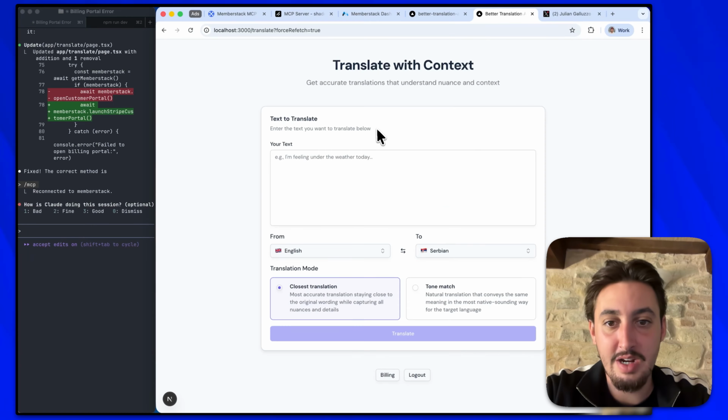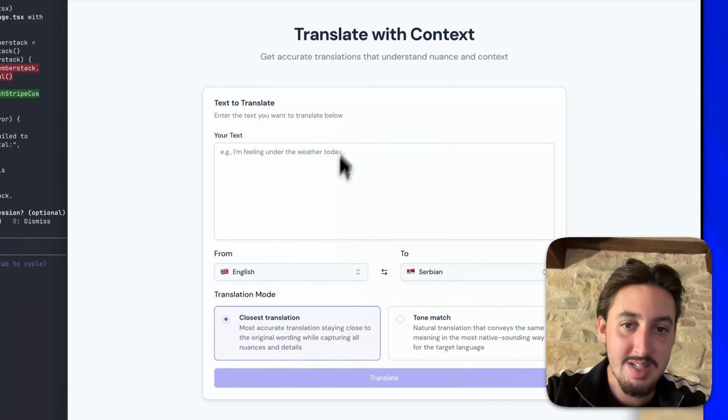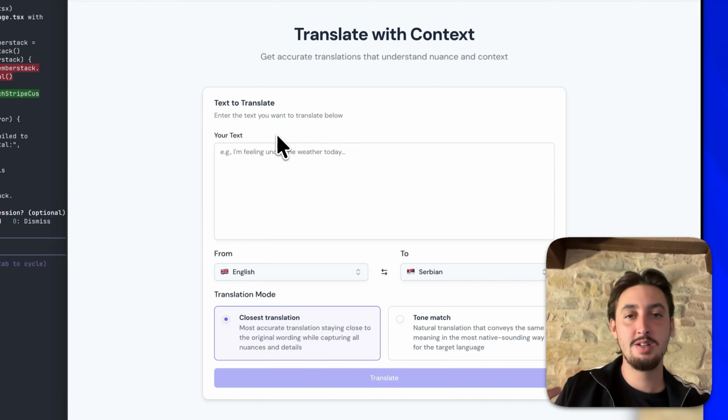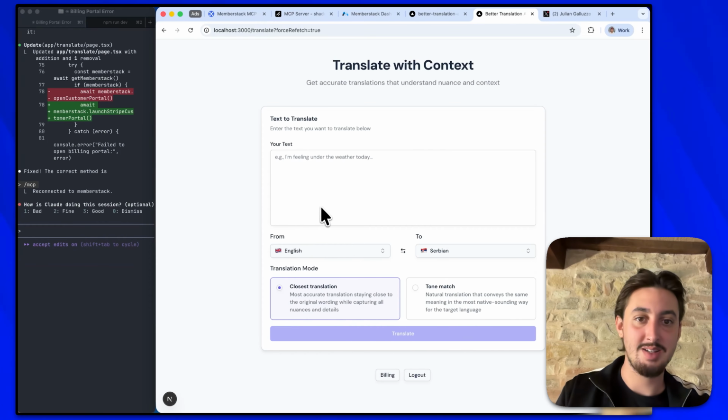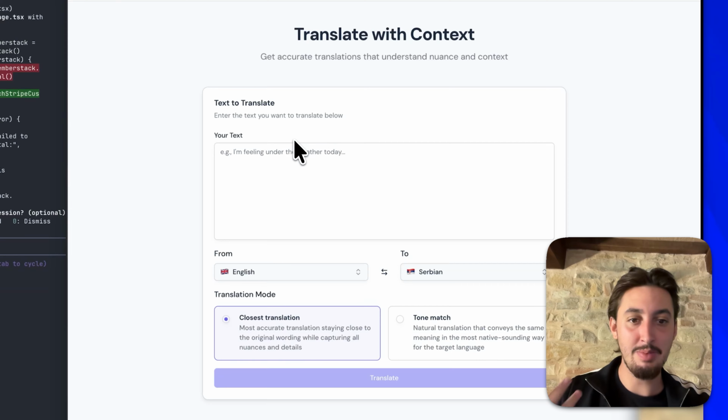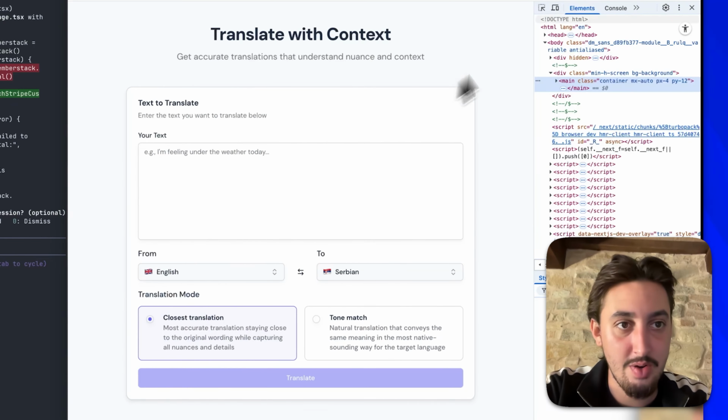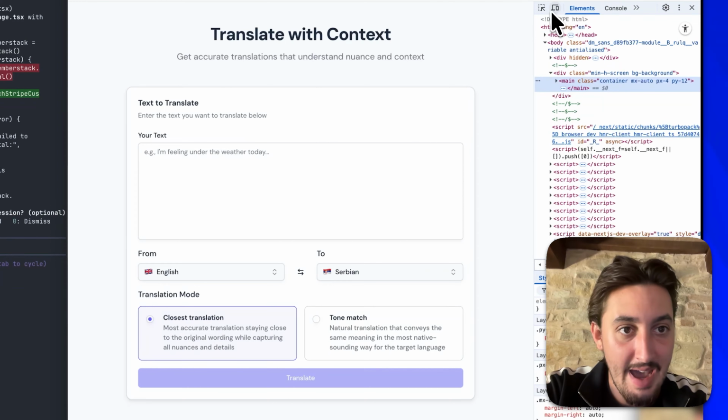So going back over here to my app, I would say, as far as the product goes, it is ready to be launched. It has billing, people can cancel it, it does its purpose. It's a very simple UI, but it does exactly what I want it to do. I like it. Let's just go ahead and check out on mobile super quick how it looks.